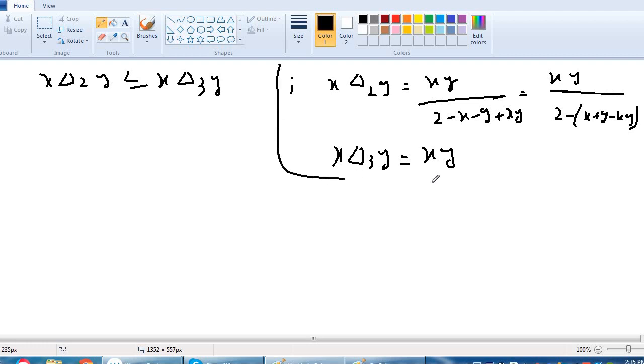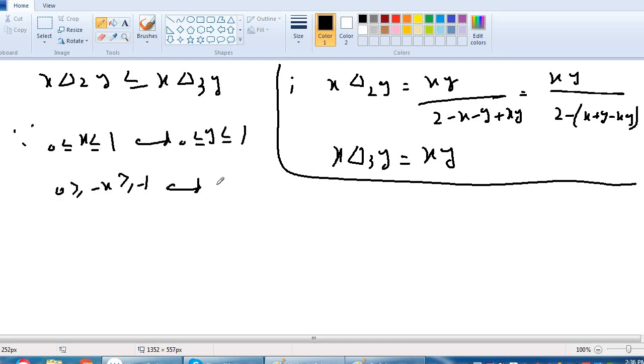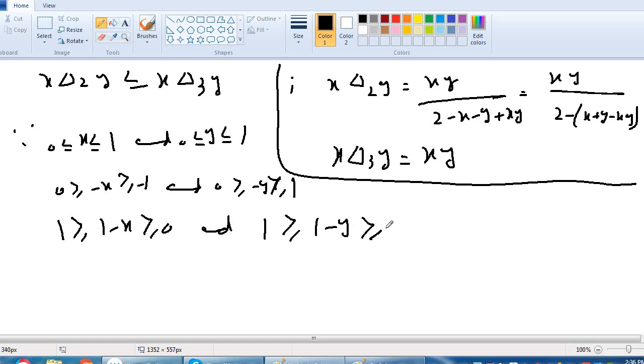Now we prove that delta 2 is less than or equal to delta 3. Again we know that 0 is greater than or equal to minus y, and it is greater than or equal to minus 1. Okay. If we add 1 on all sides, we get 1 is greater than or equal to 1 minus x, and it is greater than or equal to 0. Similarly, 1 is greater than or equal to 1 minus y, and it is greater than or equal to 0.